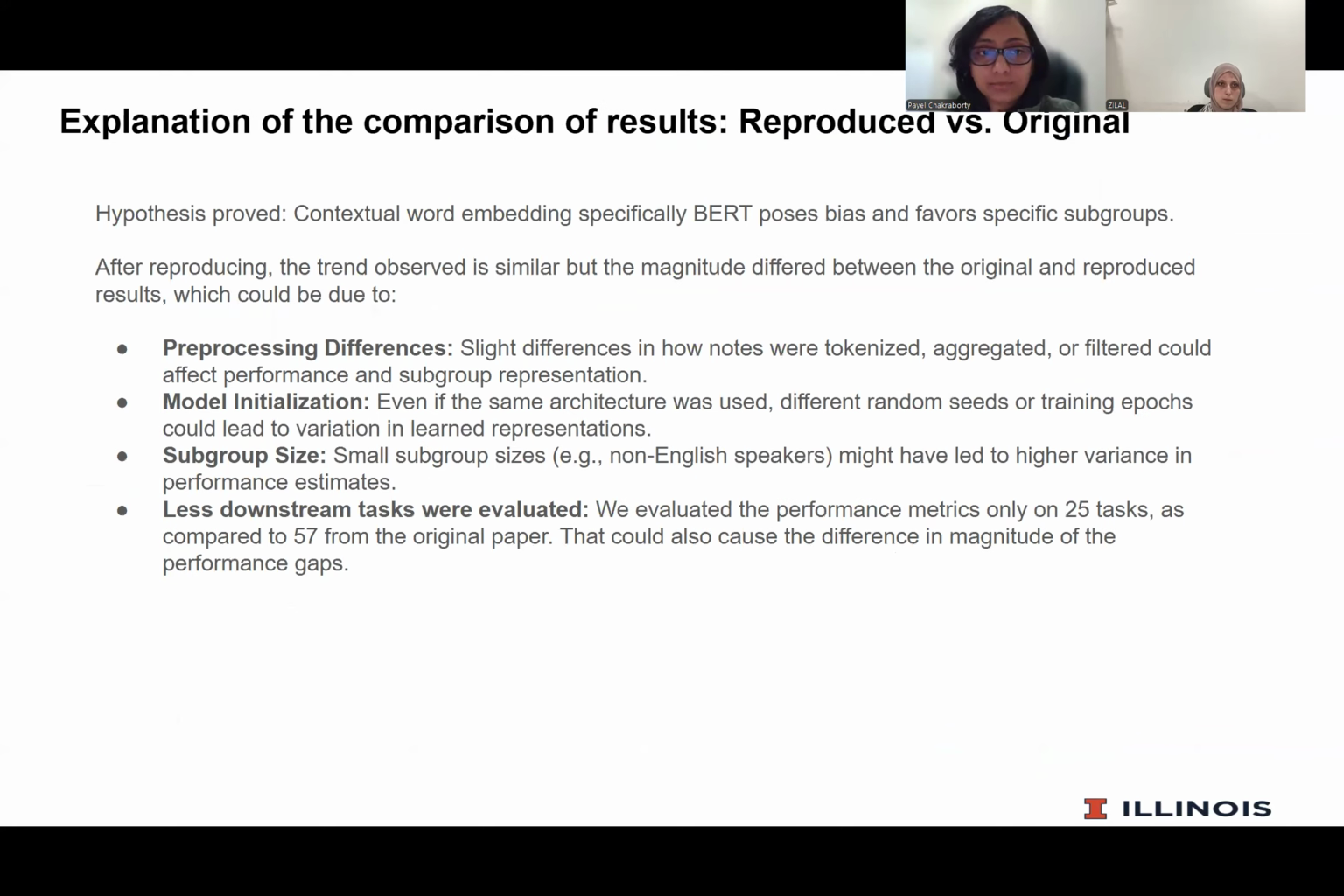Now, as we already discussed, the trend is similar between the reproduced version and the original paper, but the magnitude in the tables could be different, and that could be due to several factors. Slight differences in how notes were tokenized, aggregated, or filtered could be one reason. Even if the same architecture was used, different random seeds or training epochs could lead to variation in learned representations. We used a smaller set of data, so small subgroup sizes might have led to higher variance in performance estimates. And especially on the performance evaluation side, we tried only 25 tasks instead of the 57 from the original paper, so that could also have led to the difference in magnitude.